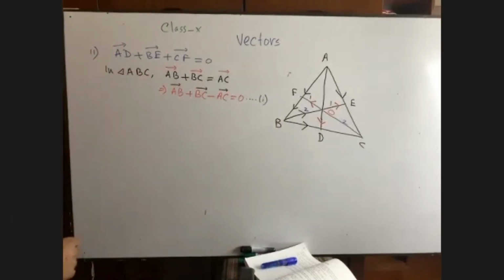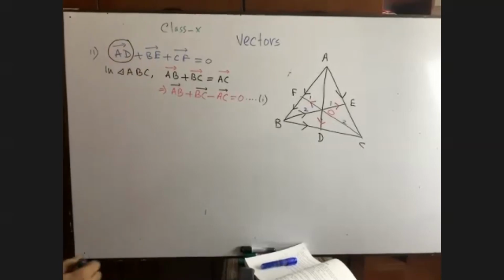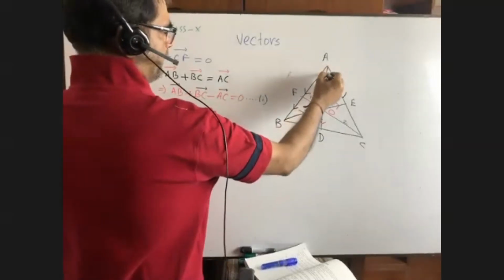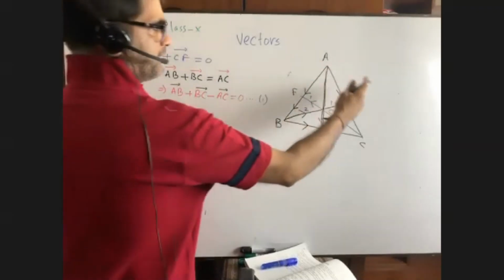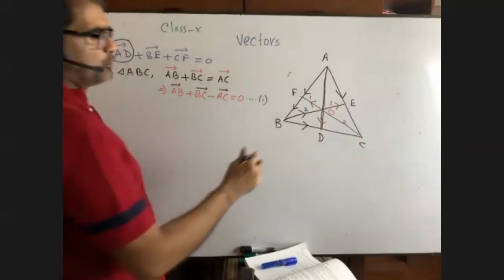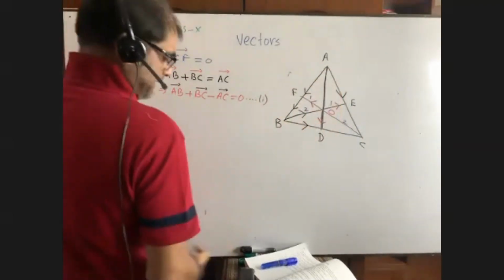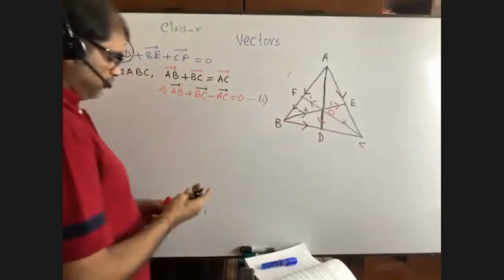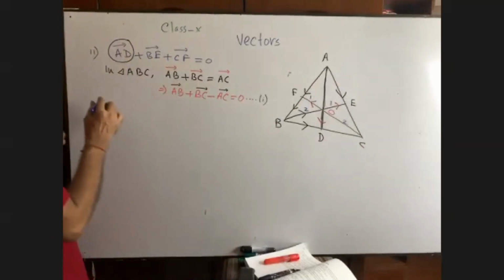Now we will take a triangle where we can get AD. AD is where you see it here. So we can take two triangles regarding AD. One is ABD and the other is ACD. We can take two triangles taking AD. So I am going to take triangle ABD. Write down in triangle ABD.